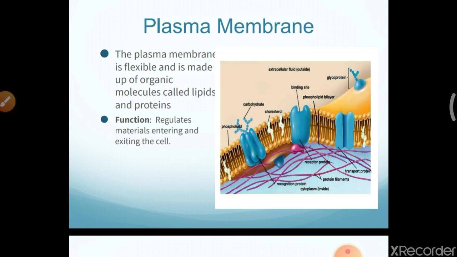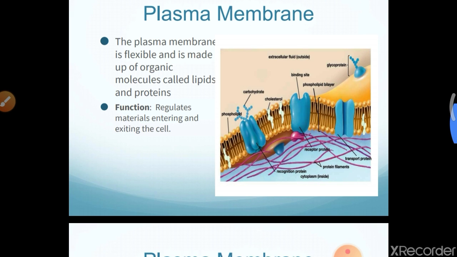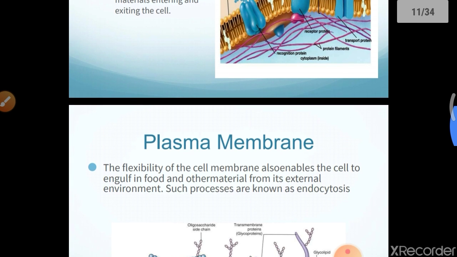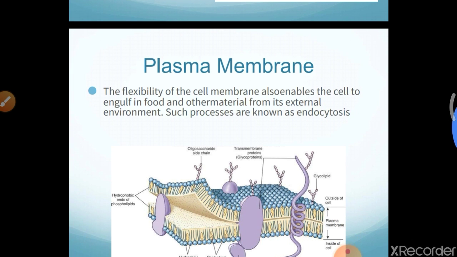So what is the function of the plasma membrane? It regulates the materials entering and exiting the cell. So it depends on the plasma membrane. If the plasma membrane does not allow it, the material will not enter the cell. If the plasma membrane does not allow it to exit, then there is no exit of any contents or materials from the cell into the environment. So we have to understand this.